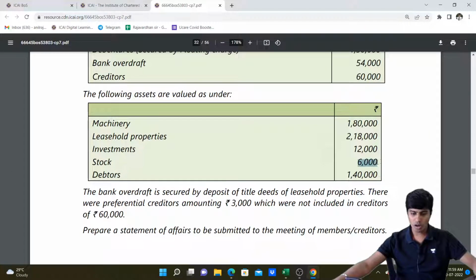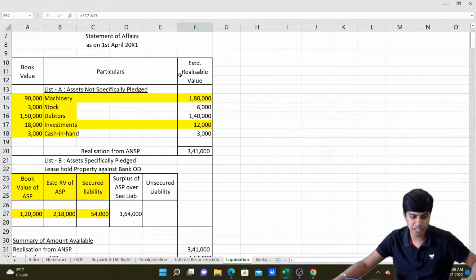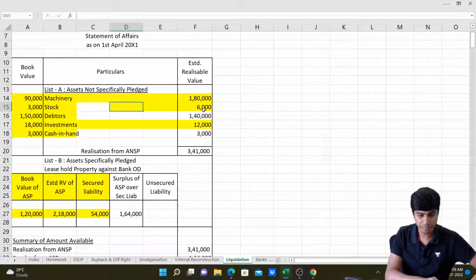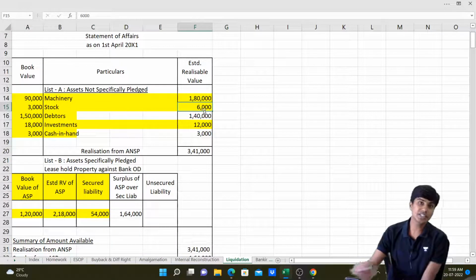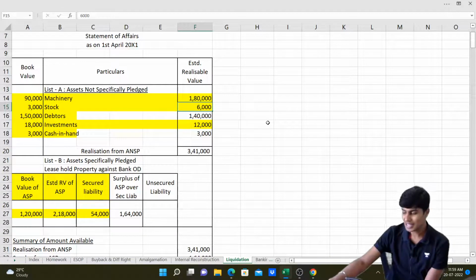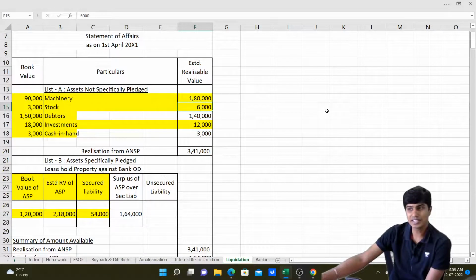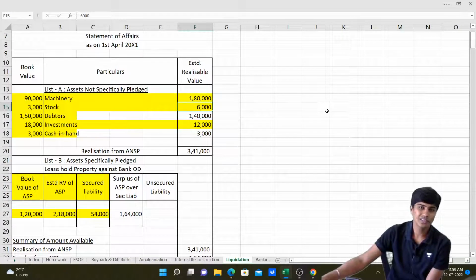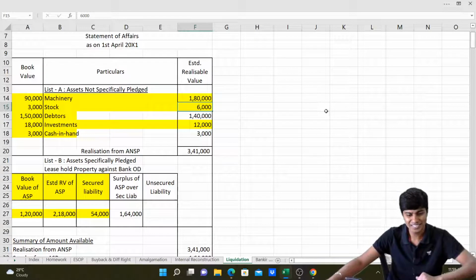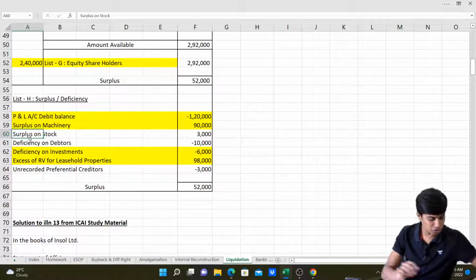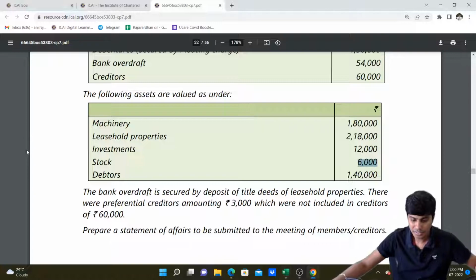Then what do we have? Stock fetches you 6,000 rupees. If I go to the top of the table for assets not specifically pledged, I'll write stock 6,000. Stock whose book value is 3,000 is estimated to realize 6,000. So it is realizing 3,000 more. 6 minus 3, 3. That 3,000 rupees extra that it is realizing will become your profit, or it will lead to surplus. It will leave you with more money in hand to pay your liabilities. So I'll write this 3,000 in our list H. Scroll down. Surplus on stock, 3,000. Got it?